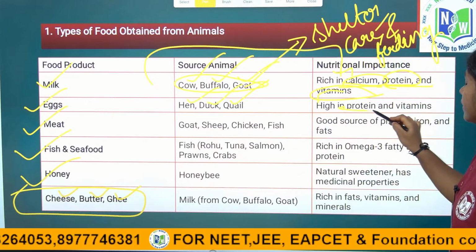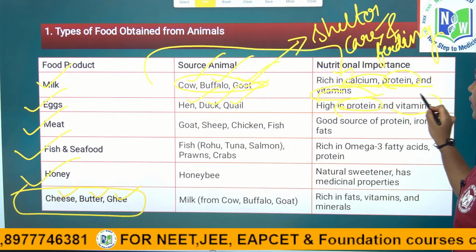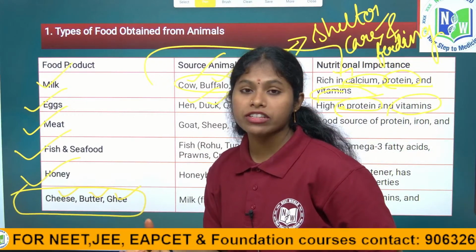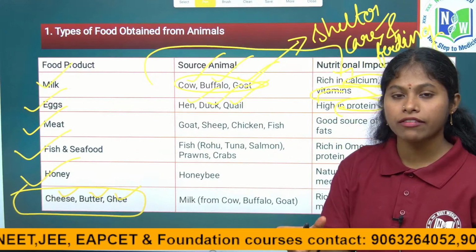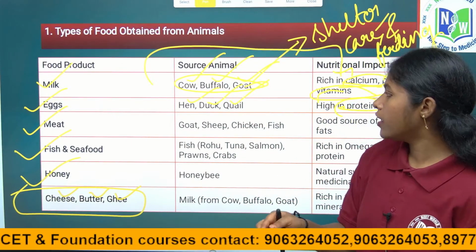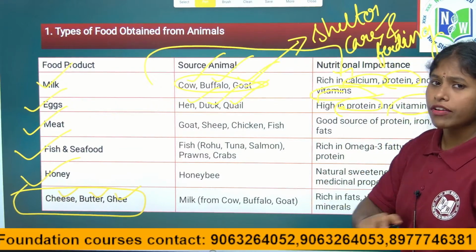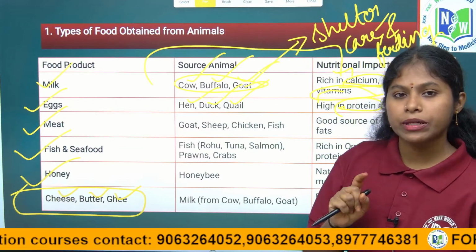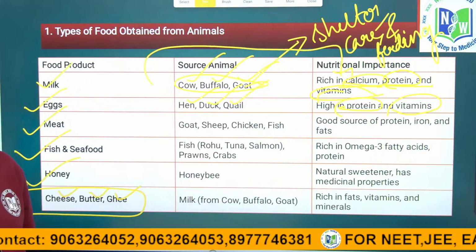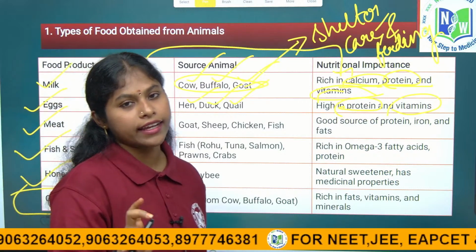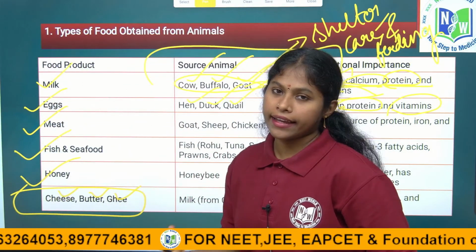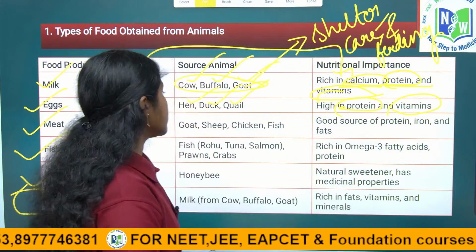They are rich in proteins and also vitamins. Meat, and for fish meat, having omega-3 fatty acids. It's very essential, right children? The eggs have all vitamins except vitamin C. Vitamin C is ascorbic acid, and it is not available in the egg, but all other vitamins are present in the egg. That is why the doctor always prescribes to eat one egg every day, right children?